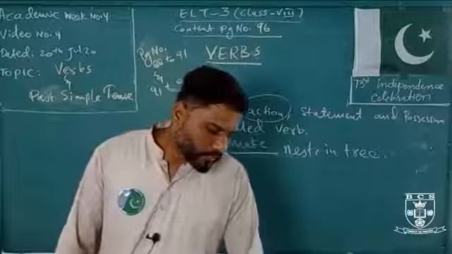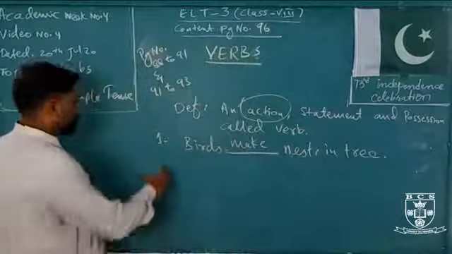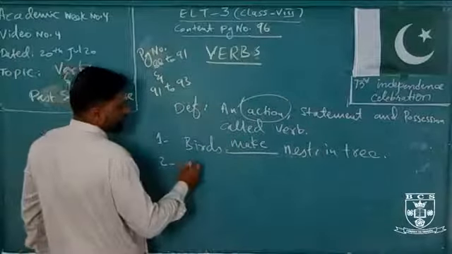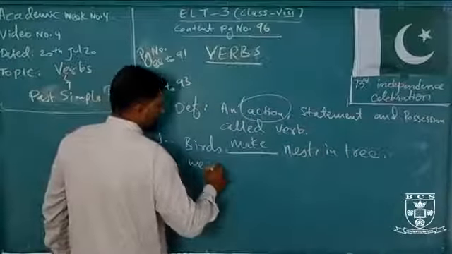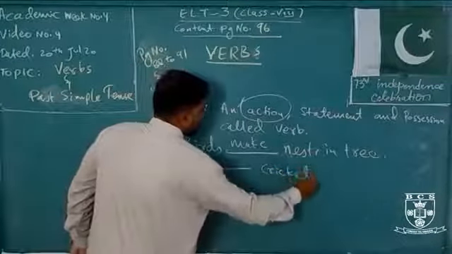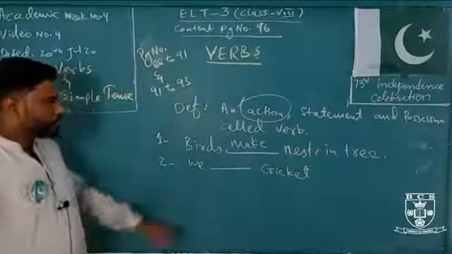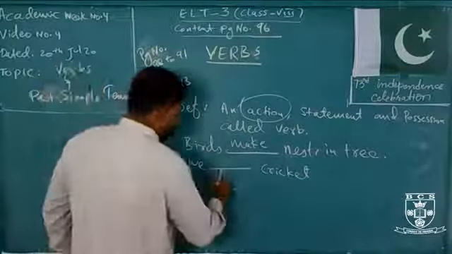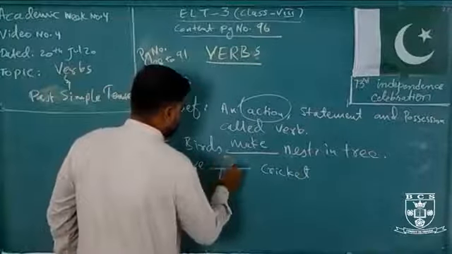Like question number 4 is there. We dash cricket. Easy exercises are there. Okay, what the verb come? There are many verbs that you can put in them. Like I'm just giving example. Play.